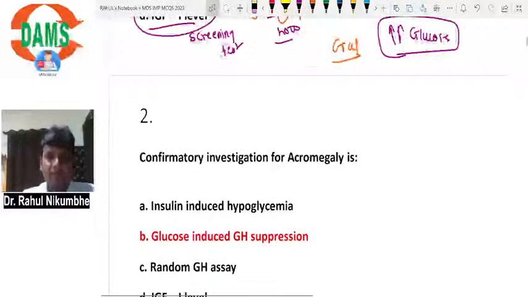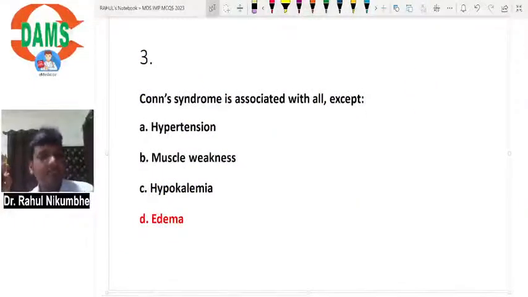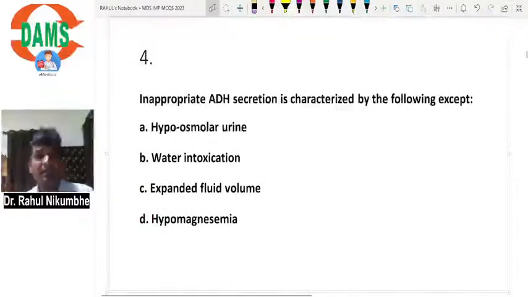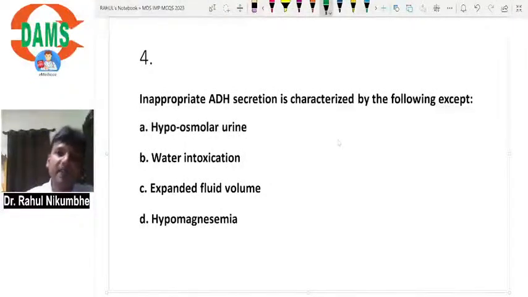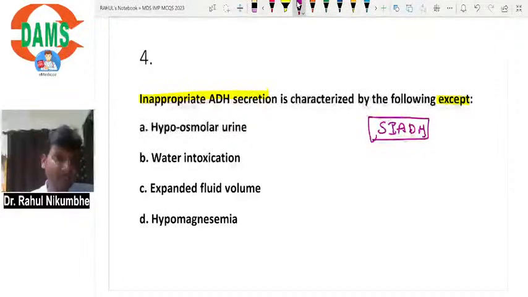Okay, so Conn's syndrome: hypertension, muscle weakness, hypokalemia, these are the clinical features. Edema is not a clinical feature of Conn's syndrome. Next, inappropriate ADH secretion is characterized by the following, except. Again the word except is there. Inappropriate ADH secretion means syndrome of inappropriate ADH secretion, SIADH.